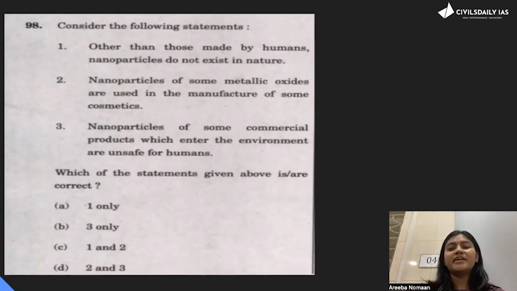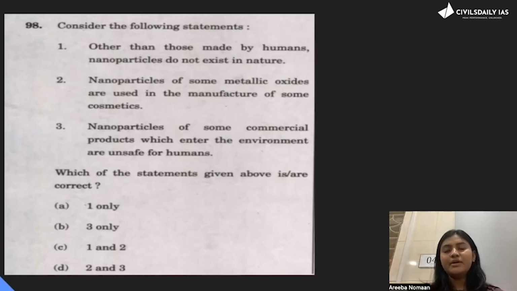Okay. Second, nanoparticles of some metallic oxides are used in the manufacturing of some cosmetics. See, the word here, some. Obviously, some nanoparticles are used in some cosmetics. Definitely they can be used. The zinc is used in sunscreen. All of these things are used. So even if you do not know, what they have given is some as a term. So definitely some particle must be being used.